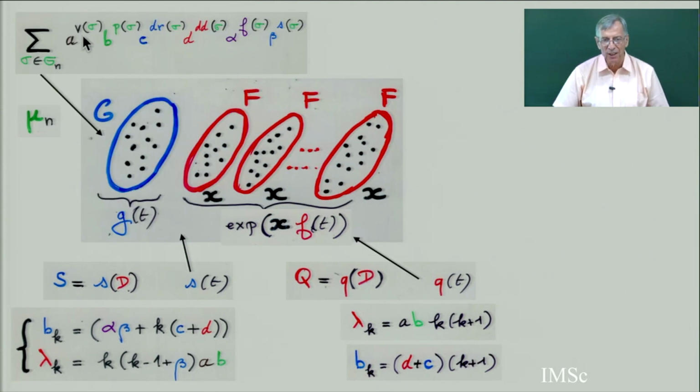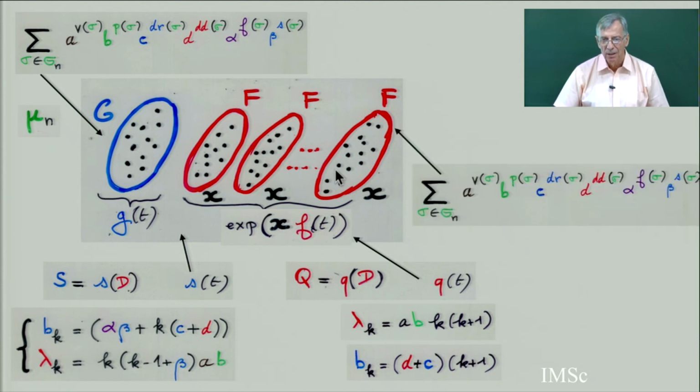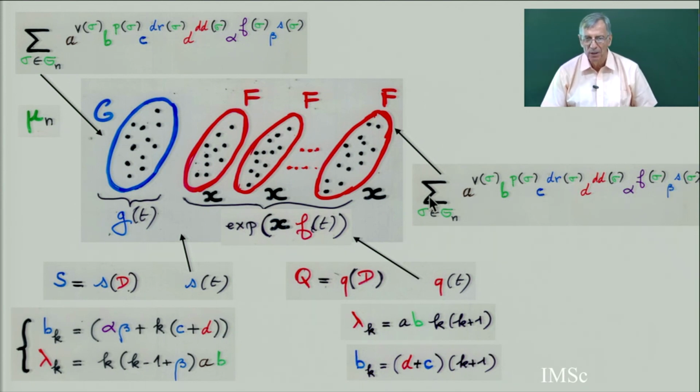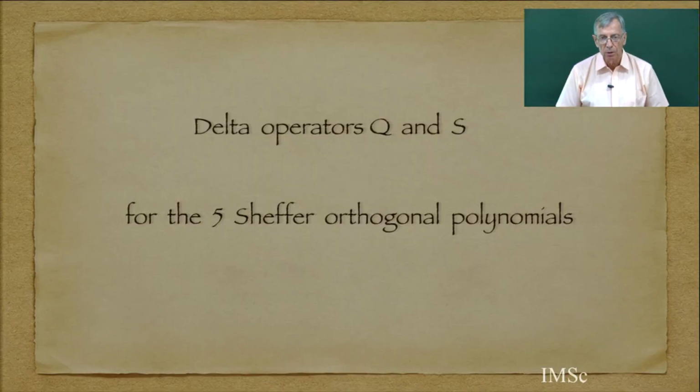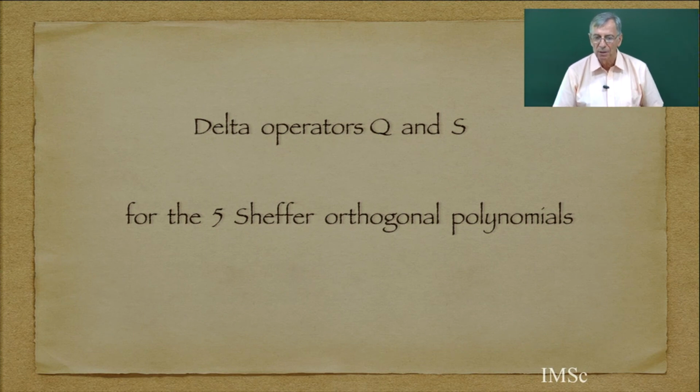So for the very general case, mu_n is going to be this for this valuation, and for the red part, you lose these two. You lose alpha and beta. You get this, the sum of all permutations. So this will be the coefficient for the operator Q. And now I can conclude by taking the specific case, the 5 Sheffer.